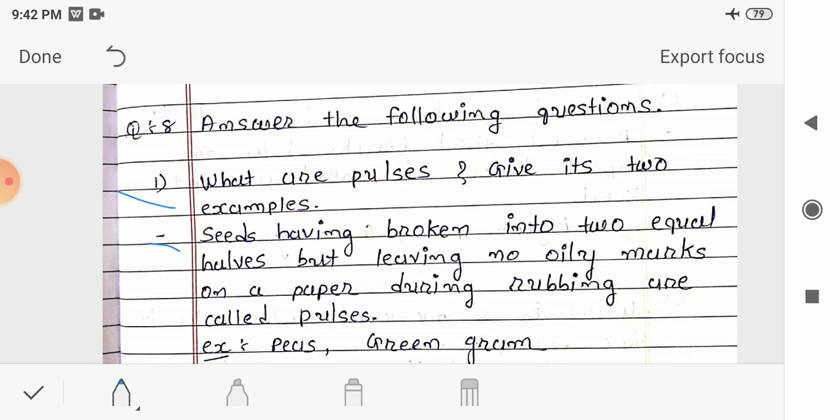After breaking these kinds of seeds, we get two equal parts, and when we rub them on paper, they do not leave any oily marks. These seeds are known as pulses. As examples of pulses, here I have written peas and green gram. You can also write other examples of pulses. So this is the answer for the first question.